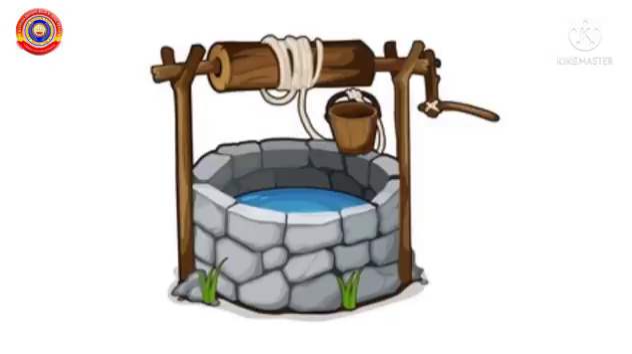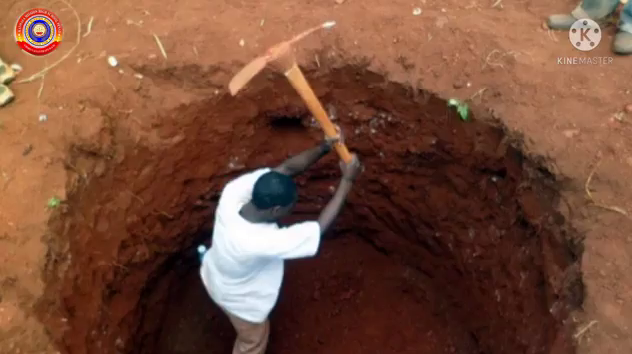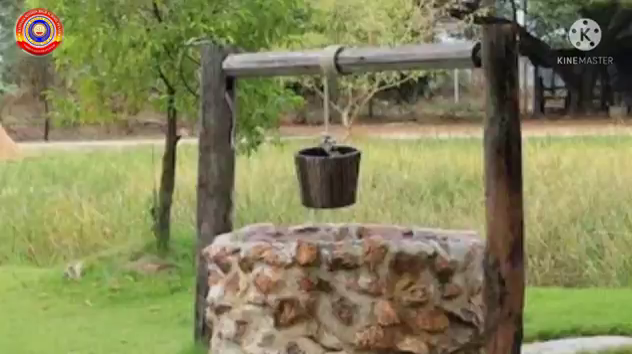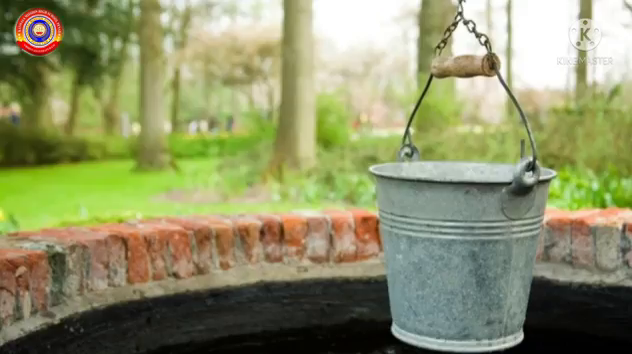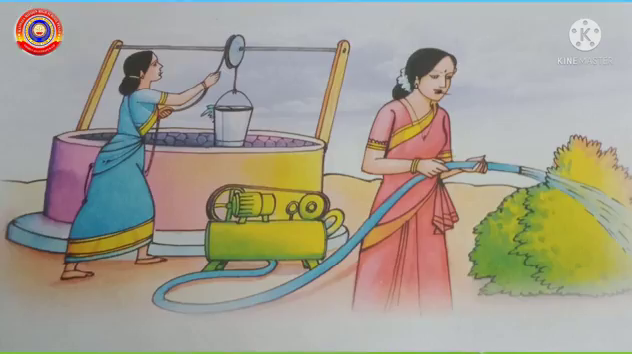My dear children, look at this picture. What is this? Yes, this is a well. This well is one of the important sources of water. When we dig the earth very deeply, water comes out from the inner layers of the earth, and this source of water is called a well. We can take the water from the well with the help of buckets, pots and motor pipes.